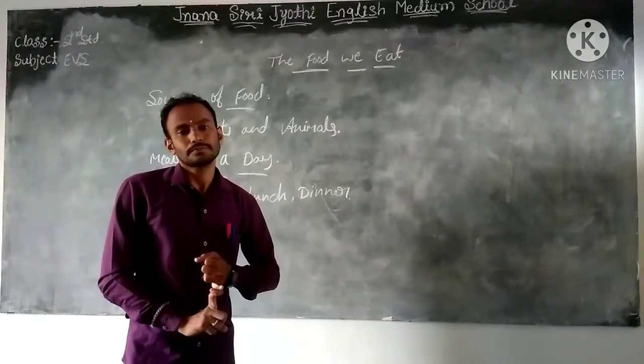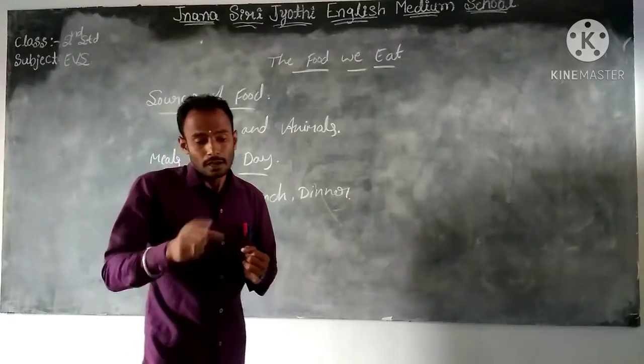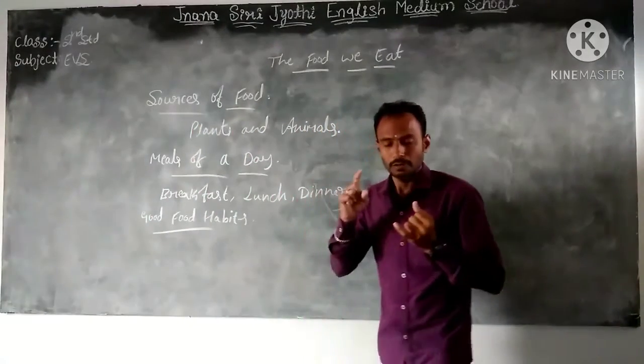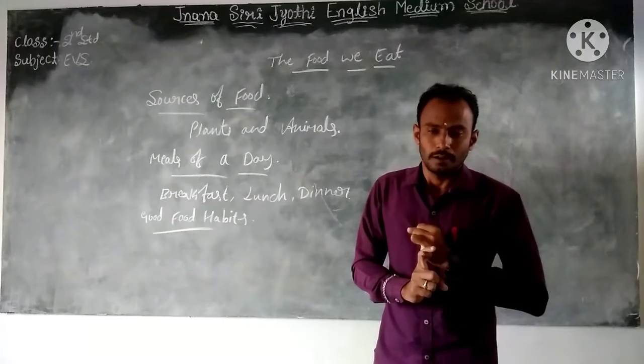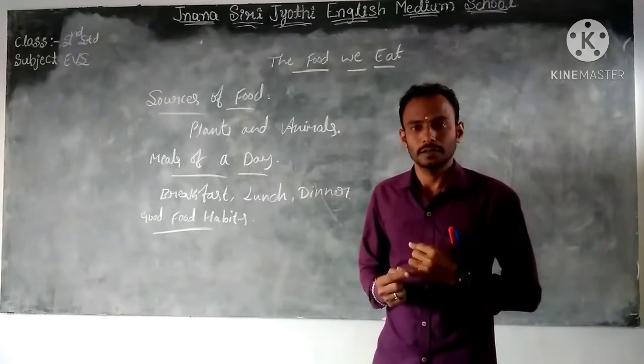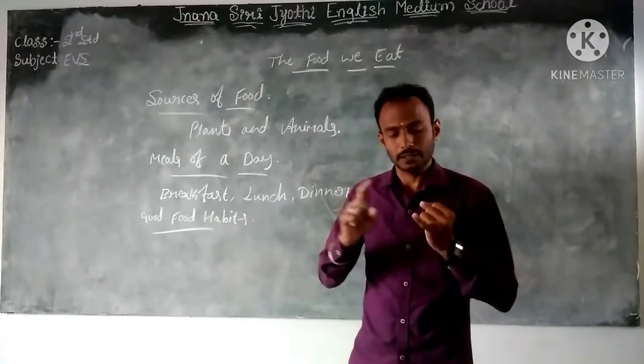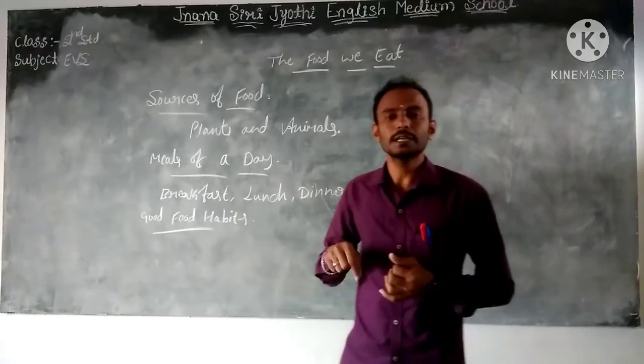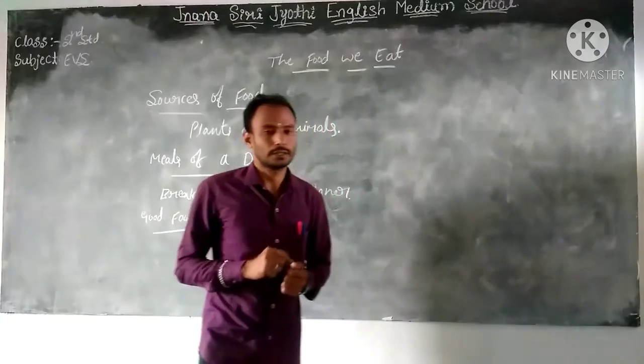At the same time, our animals also give us food. For example, milk. We get milk from animals like cow and buffalo. So these animals give us milk.